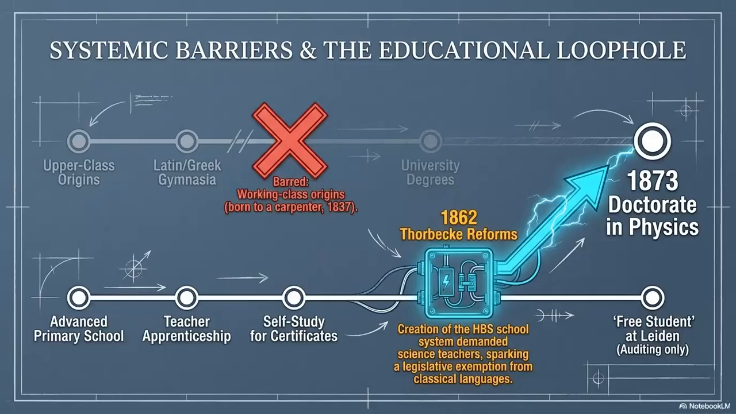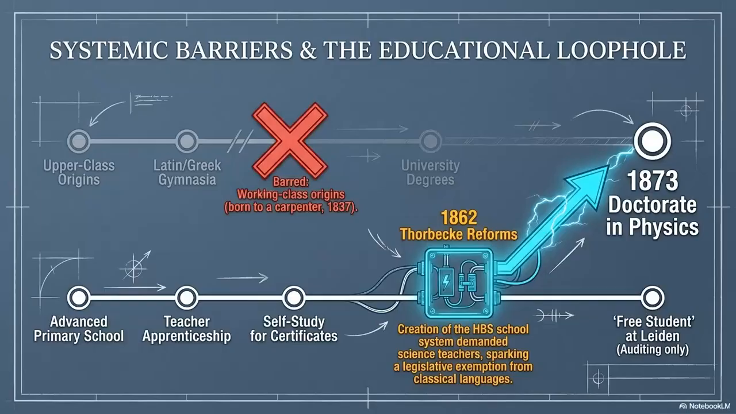Born to a carpenter in 1837, his working-class origins lacked the classical Latin and Greek training mandatory for university degrees. Instead, he forged an alternative path through advanced primary school, a teacher apprenticeship, and rigorous self-study.